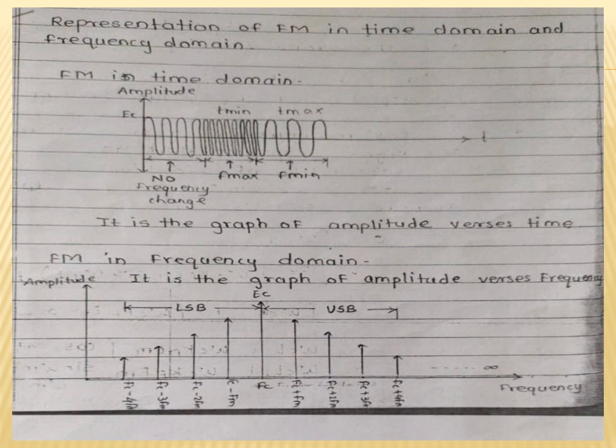In today's lecture we have seen the frequency modulation definition, the mathematical equation of the FM wave, and deviation. Next we have seen the modulation index and deviation ratio. And next we have seen the representation of the FM wave in the time domain and frequency domain. In the next lecture we will see examples related to frequency modulation, and I will give some examples to solve as homework.